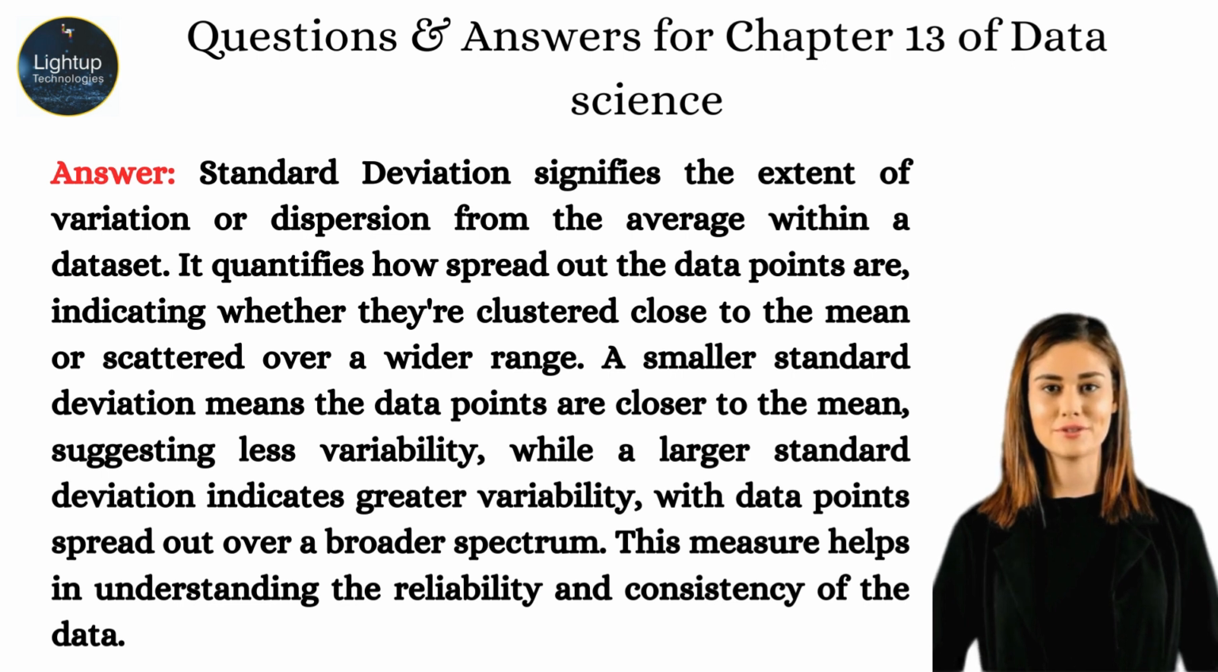What does standard deviation signify? Standard deviation signifies the extent of variation or dispersion from the average within a dataset. It quantifies how spread out the data points are, indicating whether they're clustered close to the mean or scattered over a wider range. A smaller standard deviation means the data points are closer to the mean, suggesting less variability, while a larger standard deviation indicates greater variability, with data points spread out over a broader spectrum. This measure helps in understanding the reliability and consistency of the data.